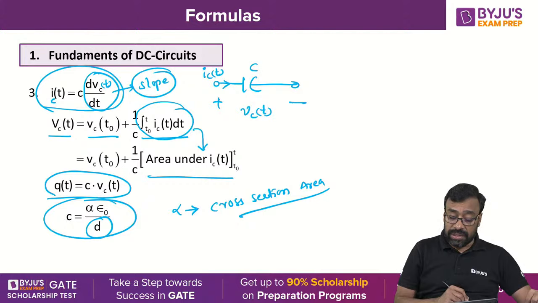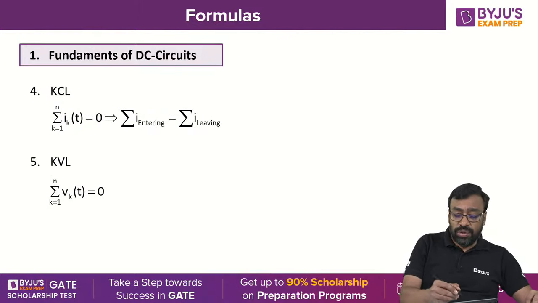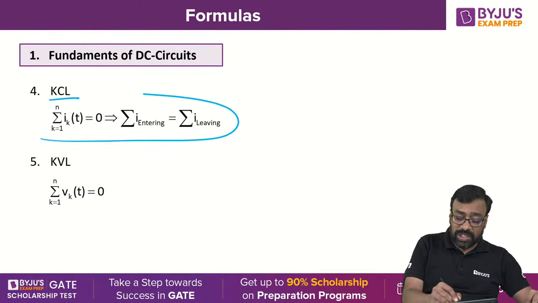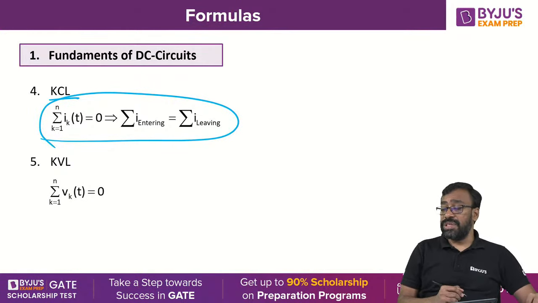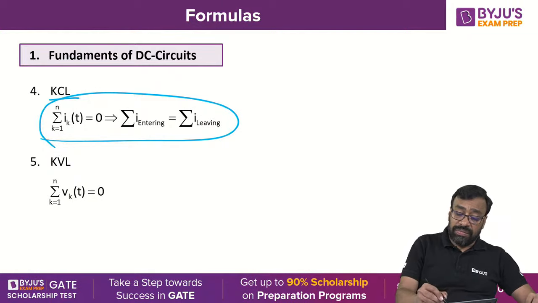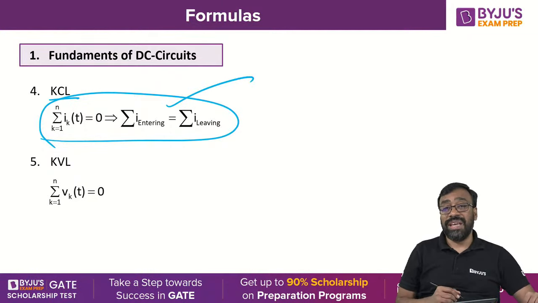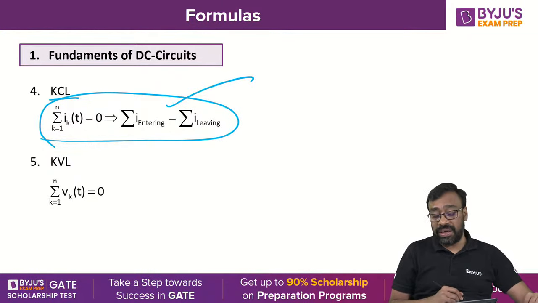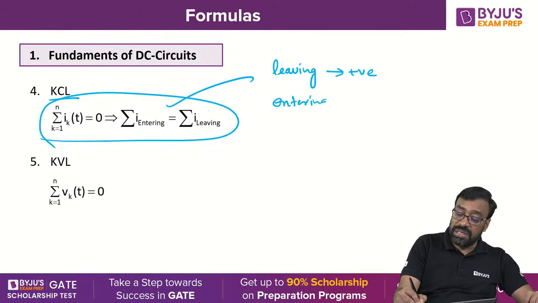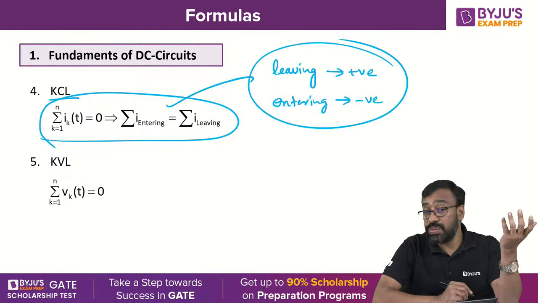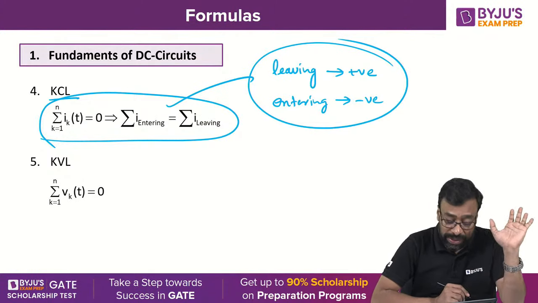Right. Now you know the KCL. I think I don't have to explain that. KCL: the algebraic sum of the currents at any instant of time is 0, which can also be expressed as the sum of the entering currents equal to the sum of the leaving currents. Usually I take the leaving current as positive and the entering current as negative. Some people take the reverse. It doesn't make any difference, because if you multiply the equation by -1, it does not make any difference.